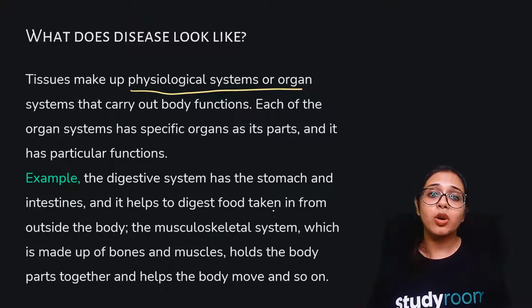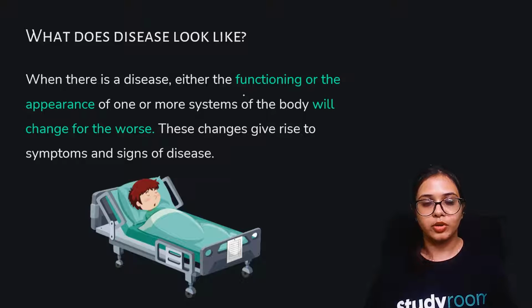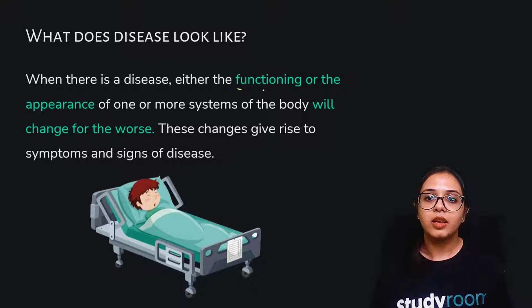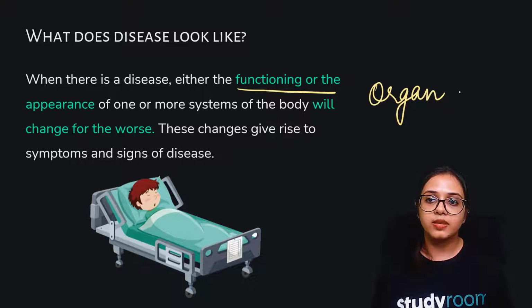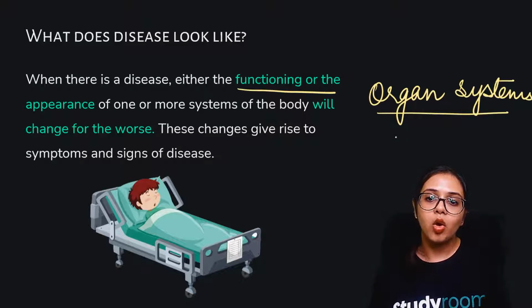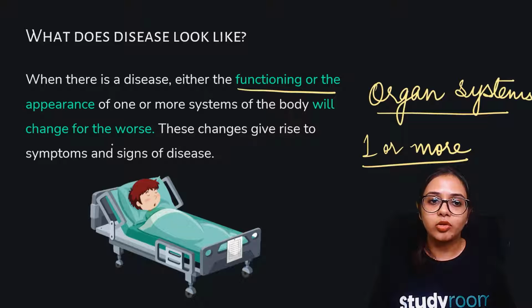Okay. But what does disease look like? When there is disease, either the functioning or the appearance of one or more systems of the body will change for the worse. These changes give rise to symptoms and signs of diseases. So when your body enters a state of disease, the functioning or the coordination of these various organ systems that I just talked about may get interrupted, and that may change for the worse.